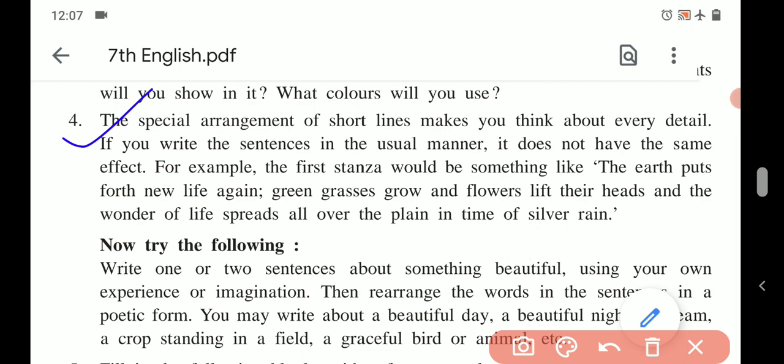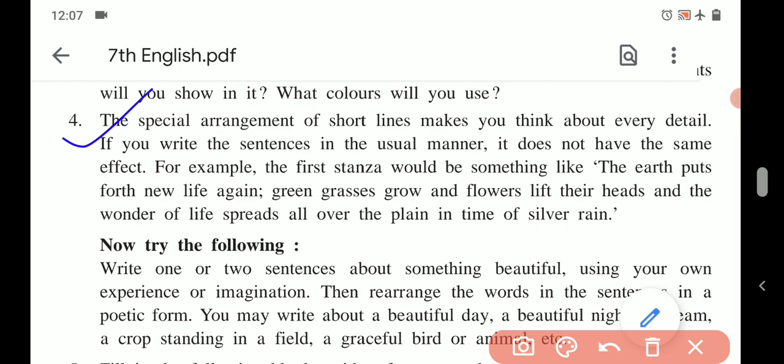So let us think of the first stanza. If we put the first stanza in the form of paragraph, so how will it be? That is given here. The earth puts forth new life again. What is the beginning of the poem? In time of silver rain, the earth puts forth new life again. But here the same is beginning with the earth puts forth new life again.